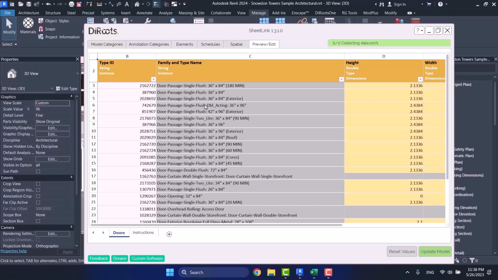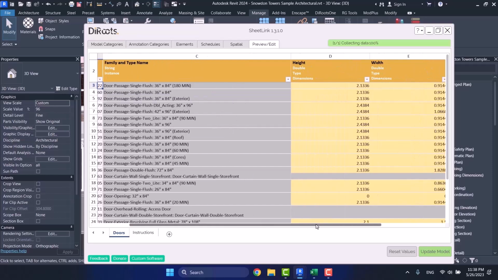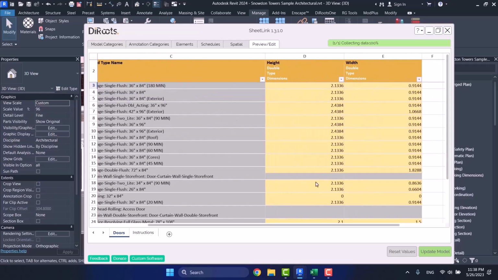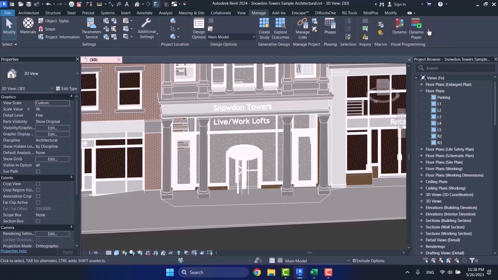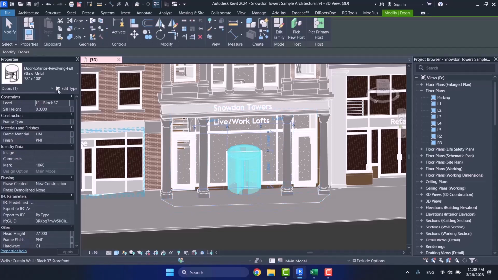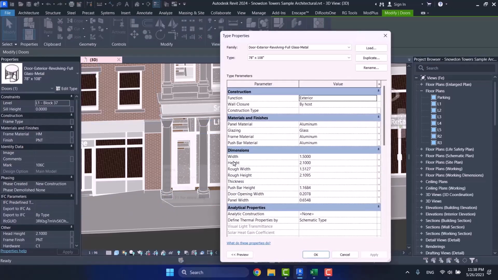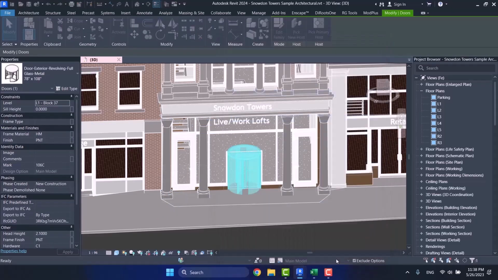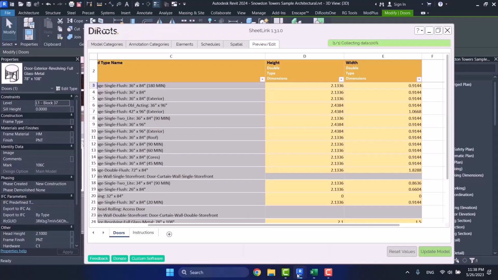In fact, it is each type of the door that has its own special ID that is showing its particulars to you. For example, here, this is one type of the door, and in its edit type, it has width and height. So for this type, it is showing me its height and width.